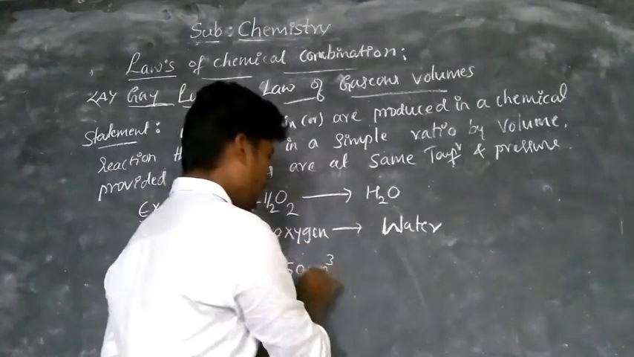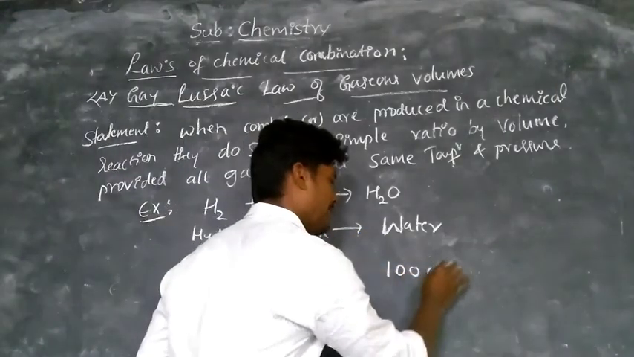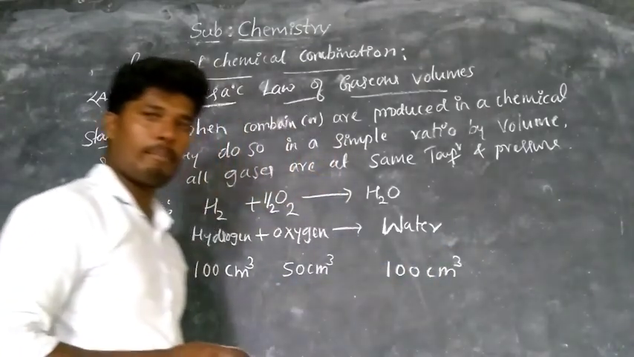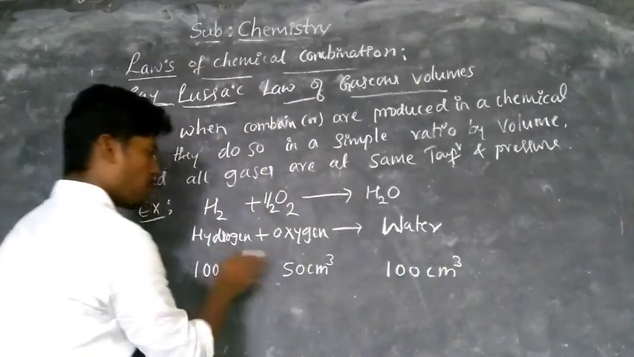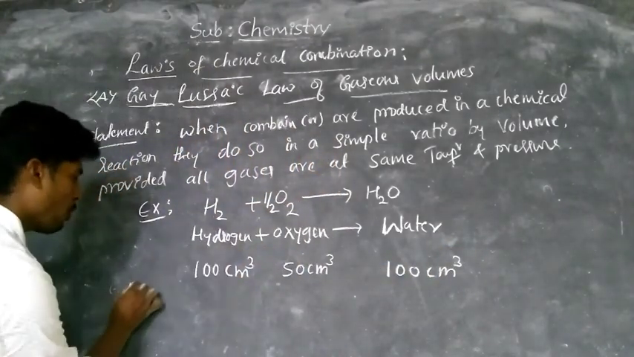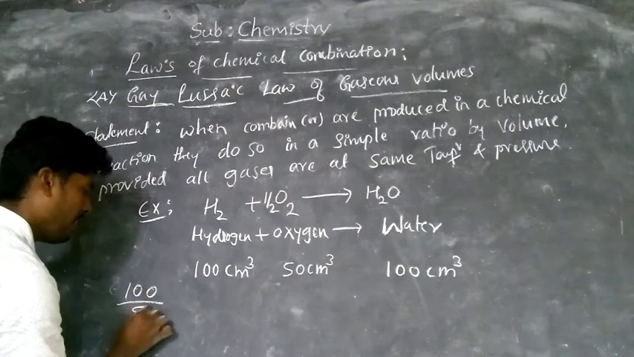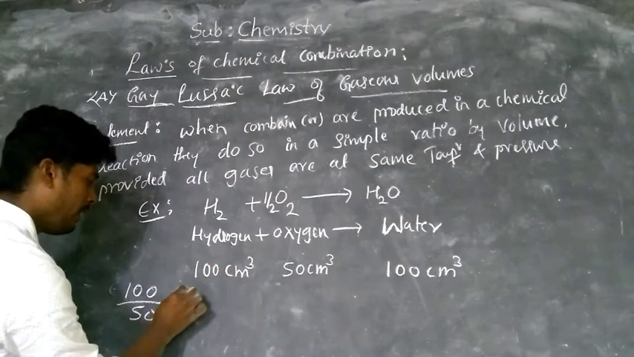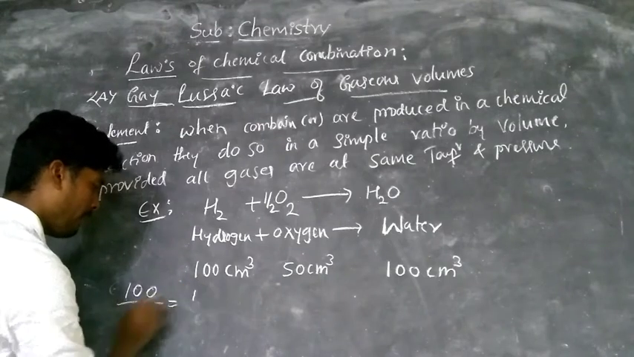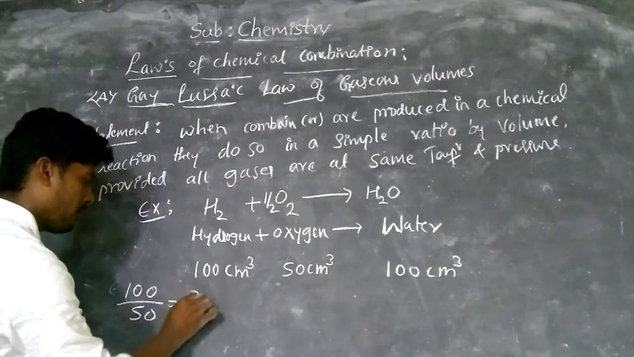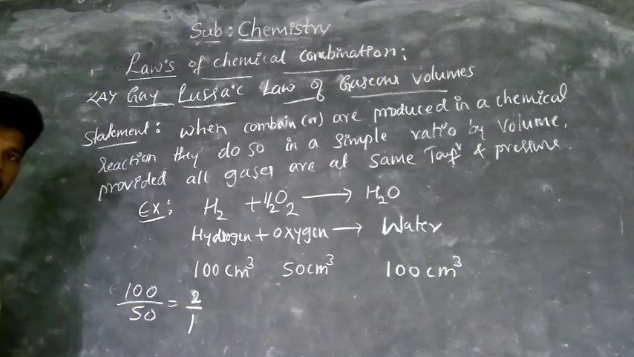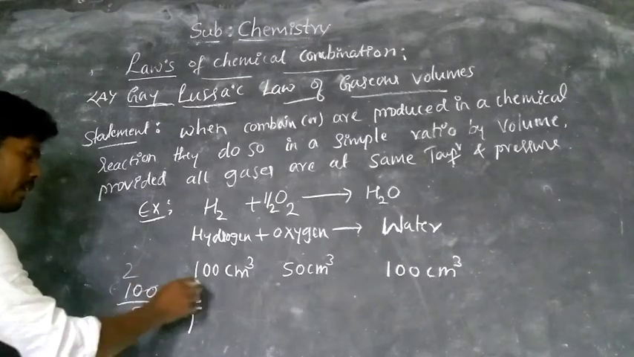Now here you get water as 100 cm3 after reacting. So the ratio of these two, the ratio of hydrogen divided by 50, that is oxygen, you get 100 divided by 50, so 2 divided by 1. That is 50 ones are 50, 50 twos are 100. So you get 2:1.